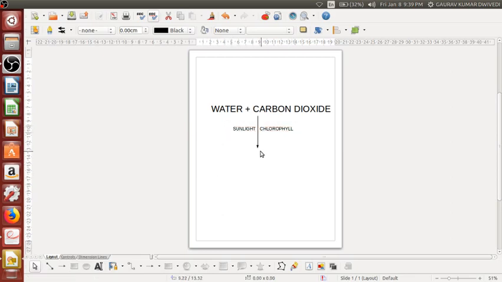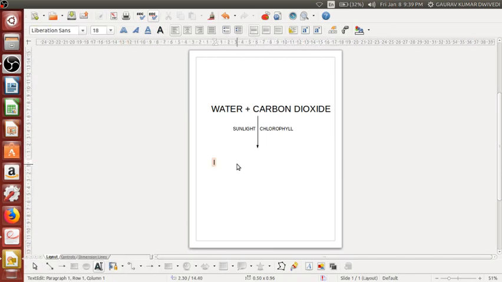Okay, these two things, sunlight and chlorophyll, combine together along with water and carbon dioxide, and they give you glucose plus oxygen. Okay, so this is the complete equation of photosynthesis, that is water and carbon dioxide.